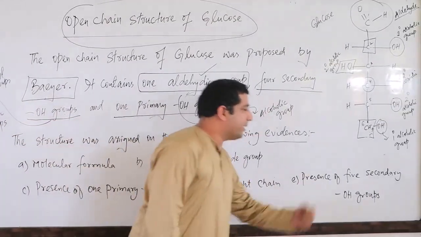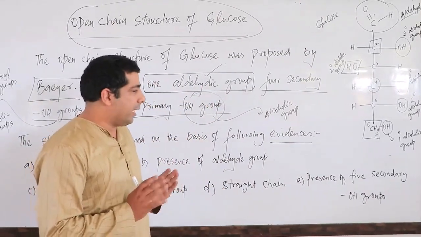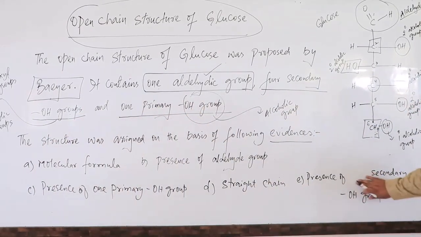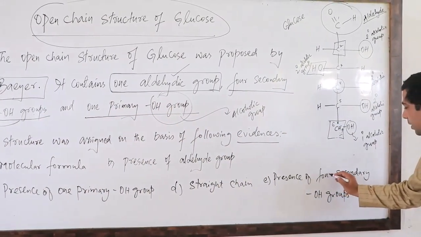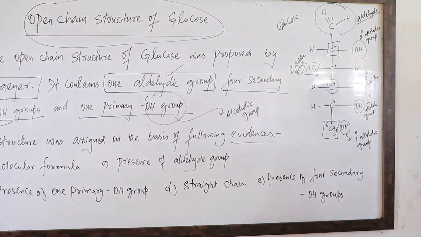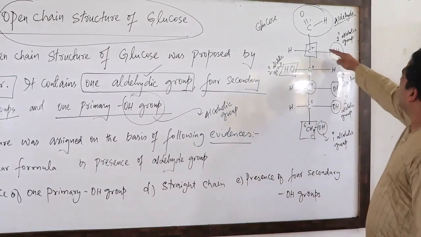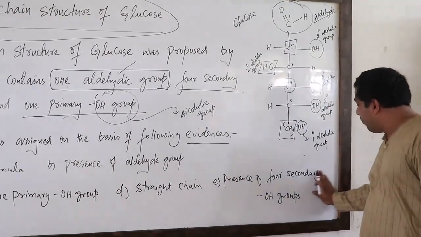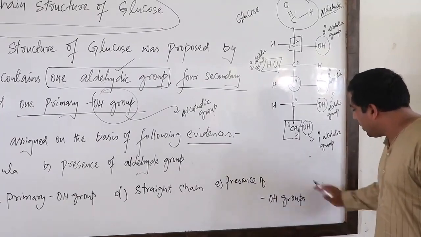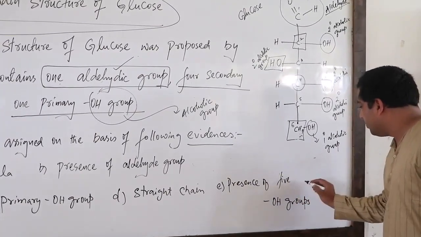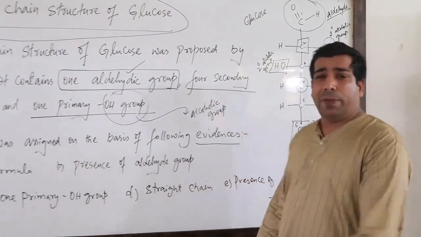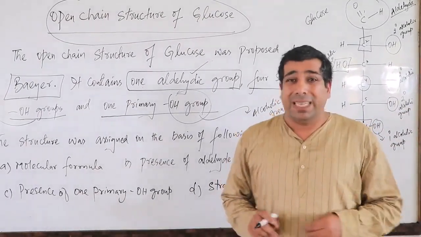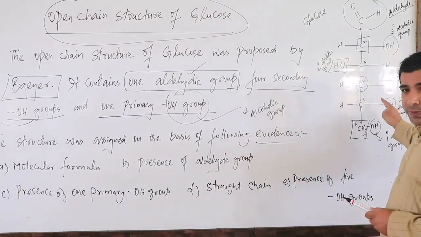And finally we should find out that glucose has, I will mention here, it's not 5 here. It is basically 4 secondary OH groups. But when we talk of 1, 2, 3, 4 and 5, that means it will have 5, I'll mention like this, the presence of 5 OH groups. Because if I mention 5 secondary OH groups, it will be wrong. Because it has only 4 secondary OH groups.